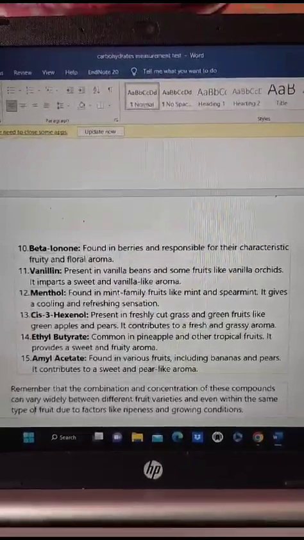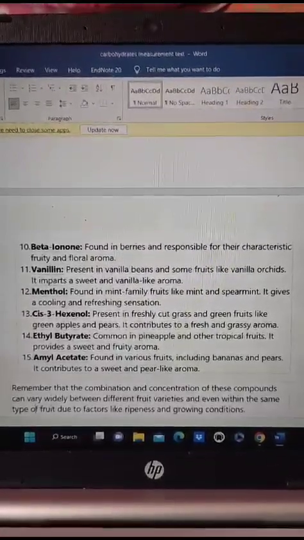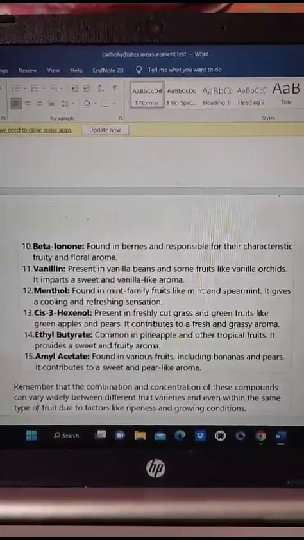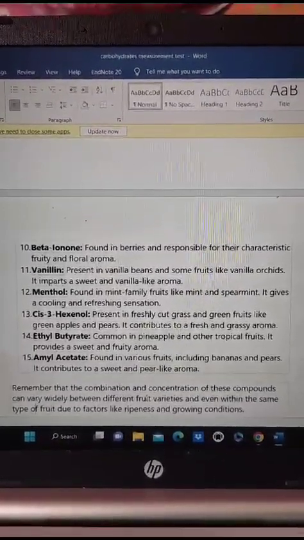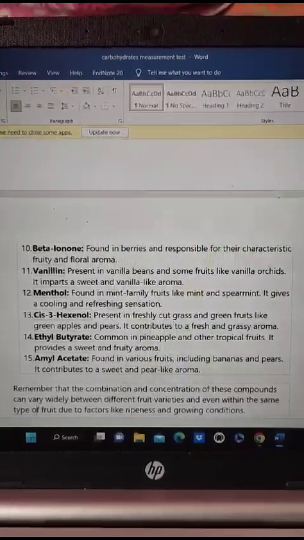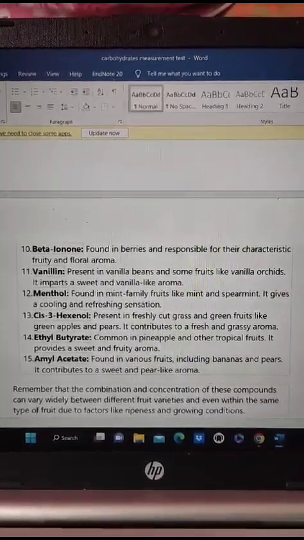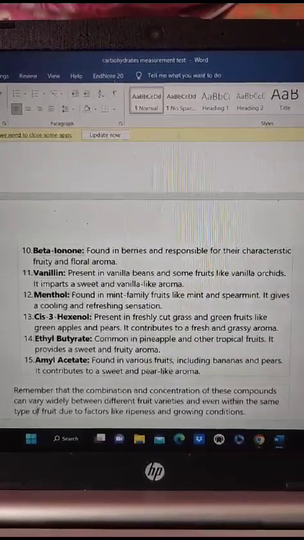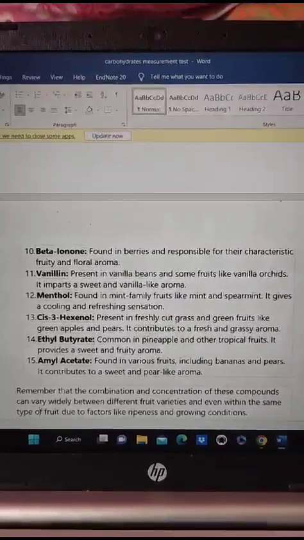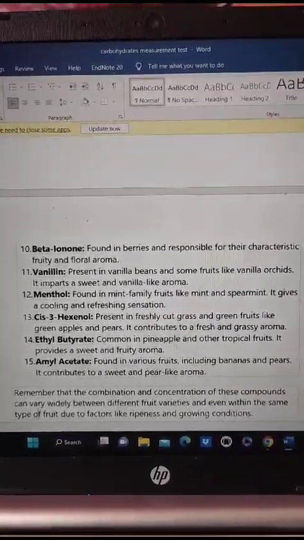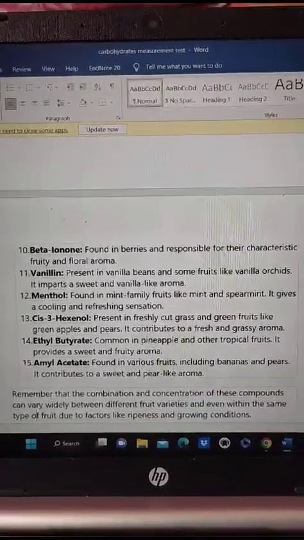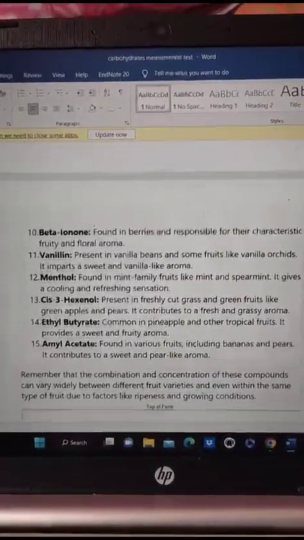Next one is ethyl butyrate, which is present in pineapples and some tropical fruits, which provides a sweet and fruity aroma. Next is amyl acetate, which is present in various fruits including bananas and pears, which contributes to the sweet and pear-like aroma. So I covered the flavoring compounds which are present in different fruits.